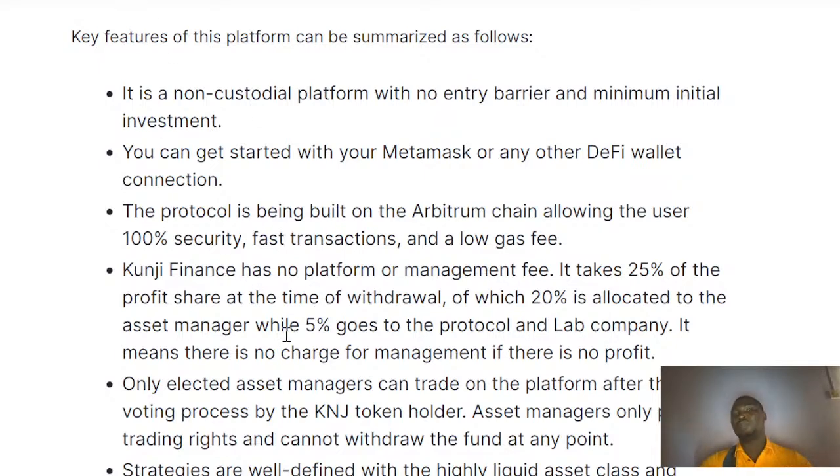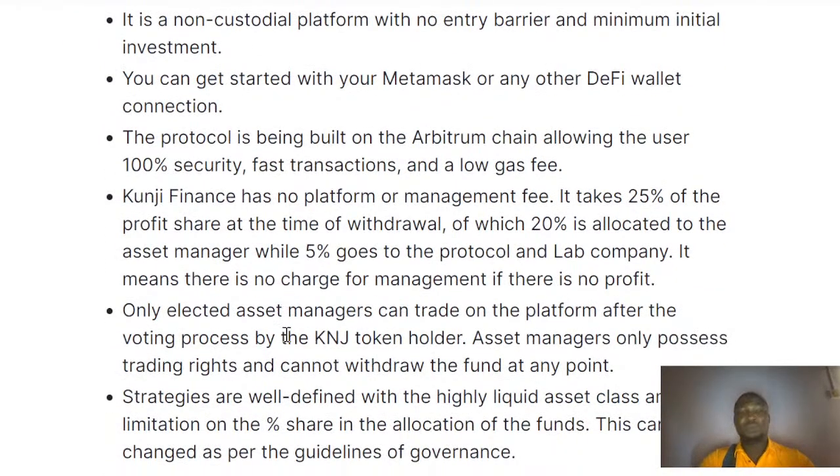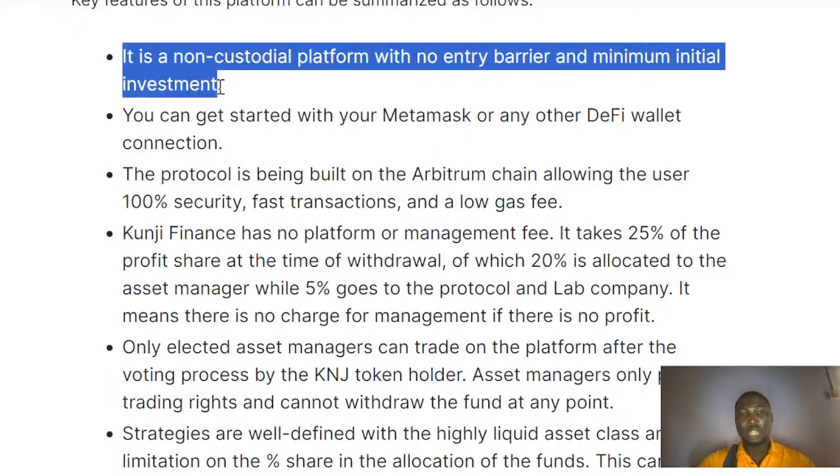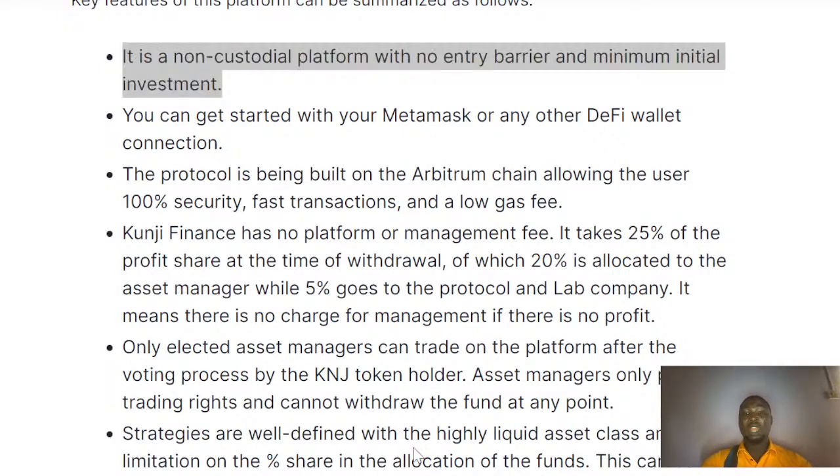Now, the key features of this platform. Let me just summarize it in some terms. The first one is that it is a non-custodial platform with no entry barrier and no maximum initial investment. There is no form of barrier when entering into the ecosystem. That is one point that is very important that we need to take note of.